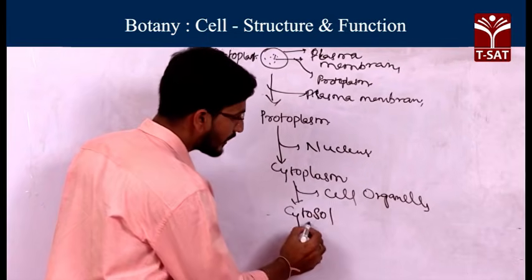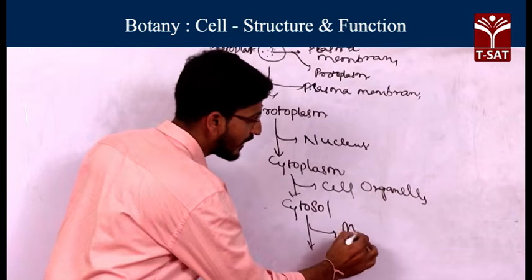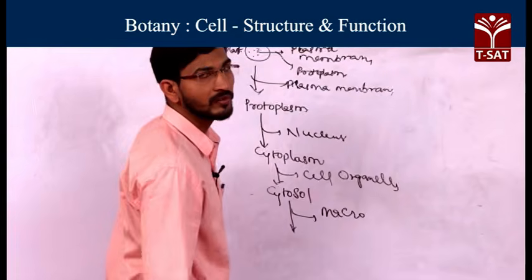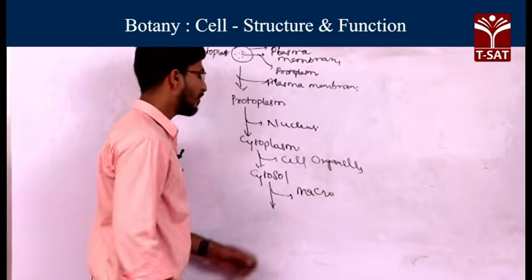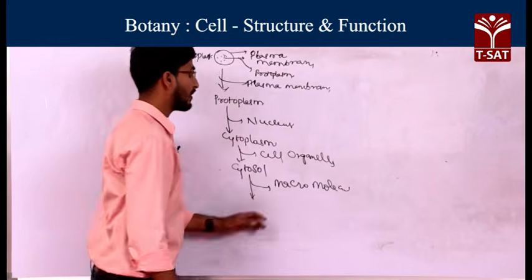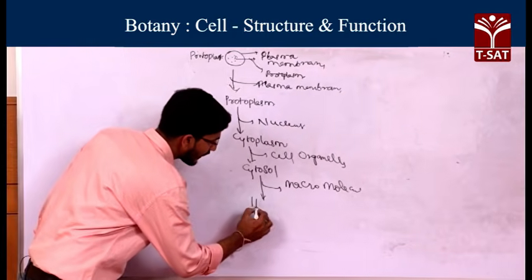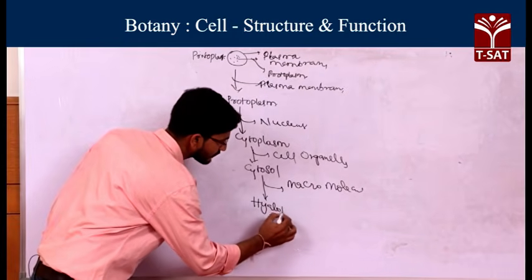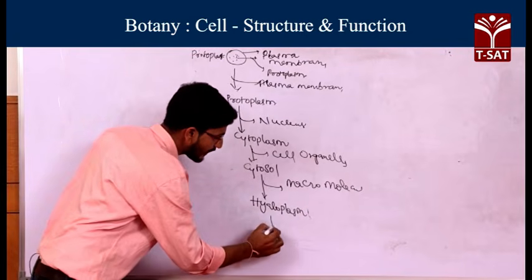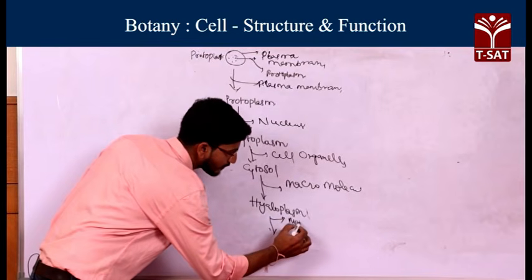Then what remains in the cytosol? If you remove the macromolecules, what are macromolecules? Proteins, carbohydrates, nucleic acids all come under macromolecules. If you remove these macromolecules from the cytosol, you will find the hyaloplasm. Then what is the remaining thing here? Micromolecules.